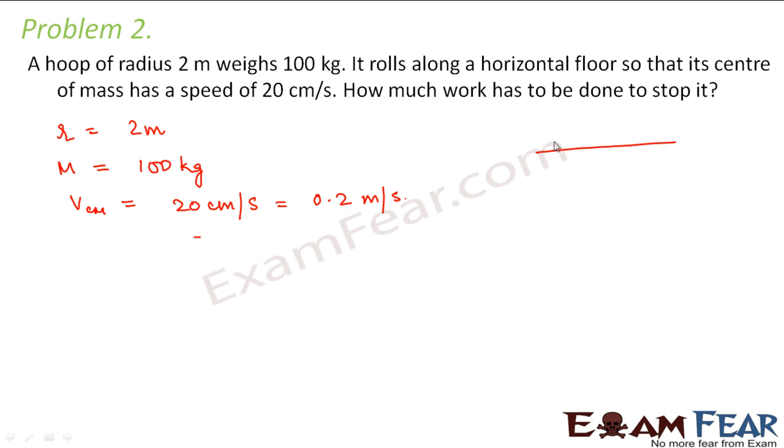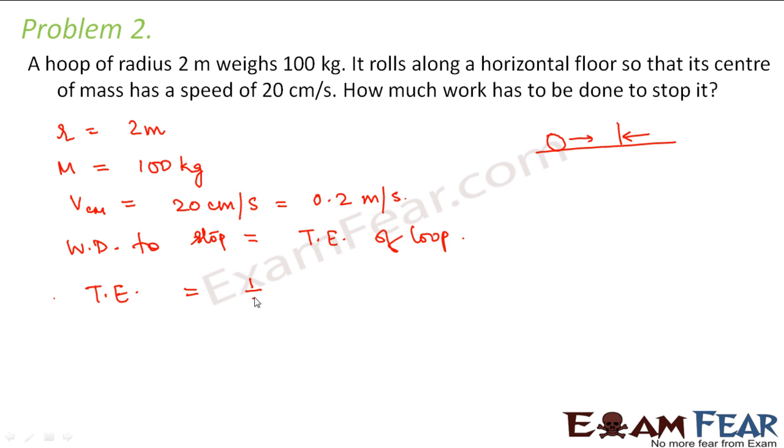So that means if this is a horizontal floor and if this is moving in this way, it is actually a combination of rotation and translation. So how much work has to be done so that you can stop it? Right? So the work that needs to be done to stop it is nothing but the total energy of the hoop, because the hoop is moving because of the energy contained in it. So if the work which we are doing is equal to that energy, then it will stop. Right? Now what is the total energy of this hoop?